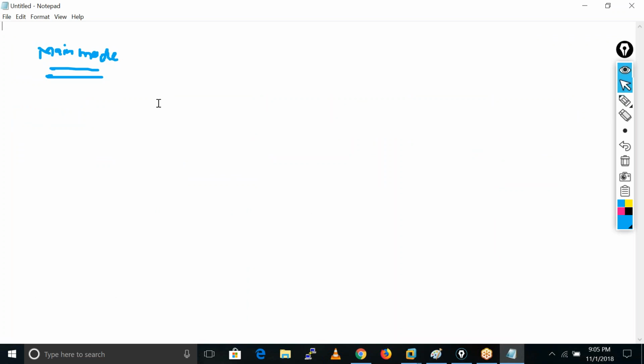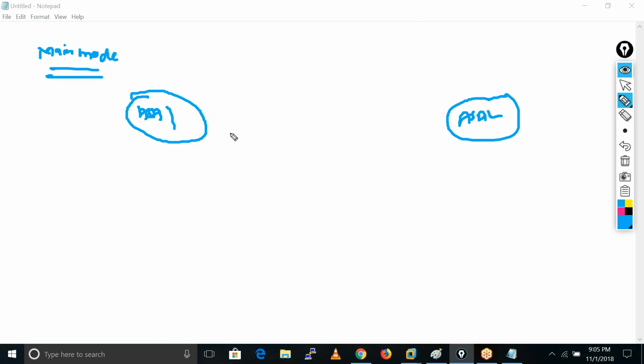Okay, so main mode. Let's suppose this is my ASA 1 and this is my ASA 2. They are connected through the ISP.